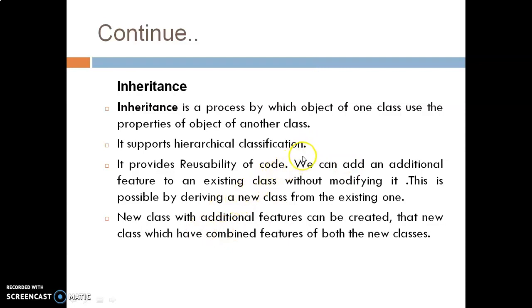Inheritance is a process by which objects of one class use the properties of objects of another class. It means a child class can inherit all the data as well as methods very easily from the parent class, because it supports the hierarchical order. Here you will get the reusability of code. We can add an additional feature to an existing class without modifying it. It means you can add a new feature in a derived class. A new class with additional features can be created. That new class has the combined features of both classes. It means the new class created with the new feature has the collection of features from the parent class as well as from the child class.